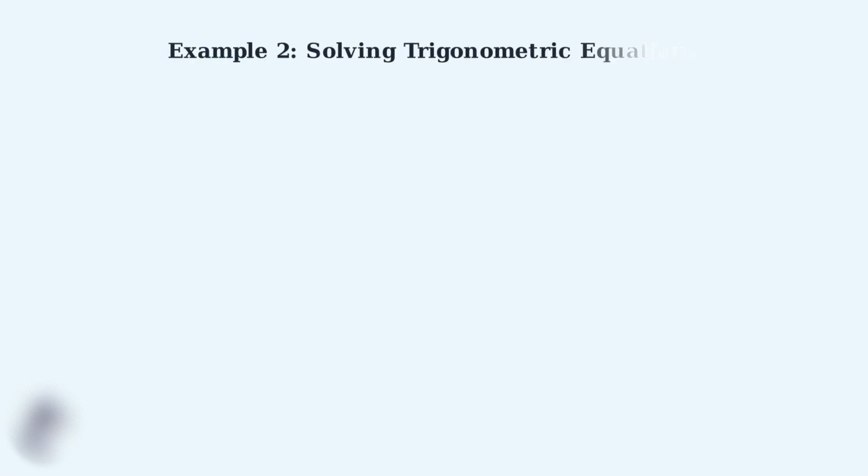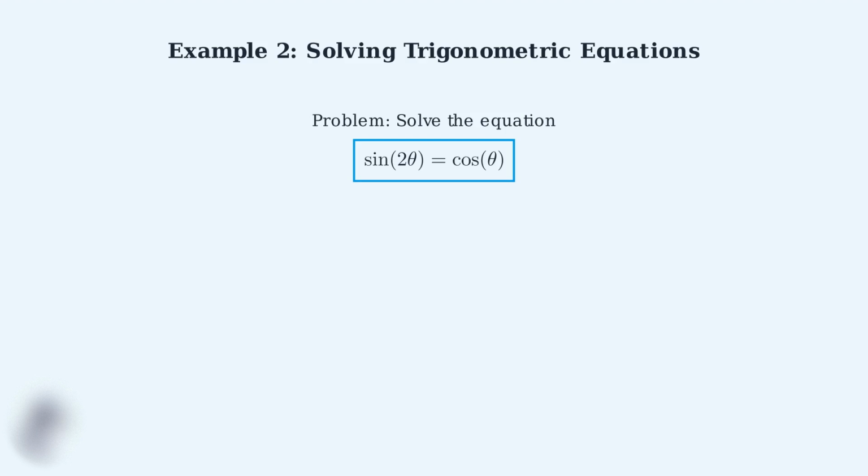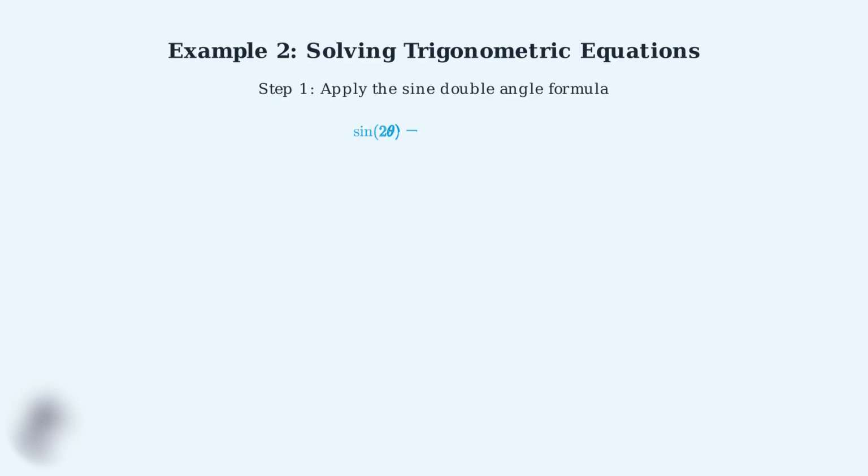Now we'll solve a more complex trigonometric equation using the sine double angle formula. This will demonstrate how the formula becomes a powerful tool for solving equations that would otherwise be very difficult. Here's our equation. Sine of 2 theta equals cosine of theta. At first glance, this might seem challenging because we have different trigonometric functions and different angles. The key insight is to use our sine double angle formula. We know that sine of 2 theta equals 2 sine theta cosine theta. Let's substitute this into our equation.